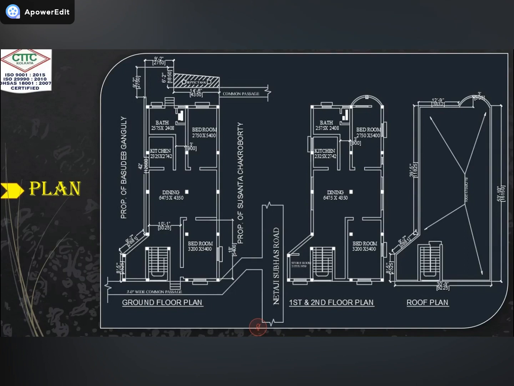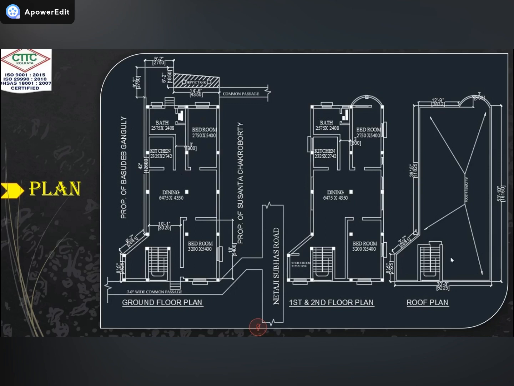We use this drawing to show our built up area, where I give a bedroom, where I give a bathroom, where I give a kitchen. Which area? The specified area. Kitchen, bedroom, dining. These are the areas we specify according to our plot area. You can see here lots of areas. Bedroom is a different area, bathroom is a different area, dining is an area, and stair is also an area. This part is what we do in our plan.